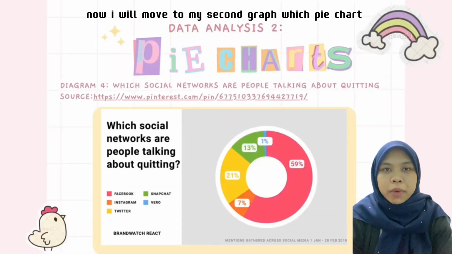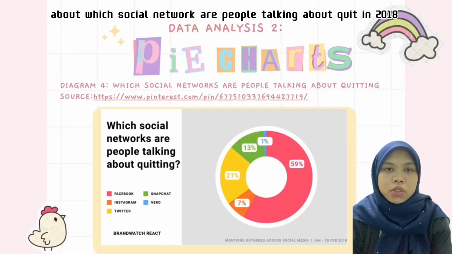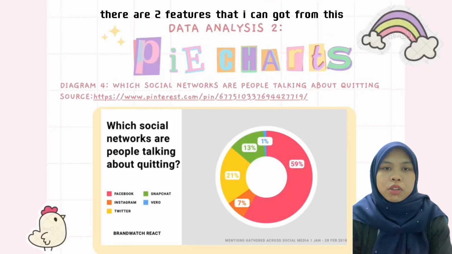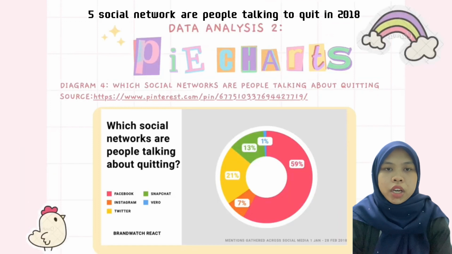Now I will move to my second graph, which is a bar chart. From what we can see, this bar chart is about which social network people are talking about quitting in 2018. There are two features that I can get from this bar chart. First, this bar chart shows 5 social networks that people are talking about quitting in 2018.